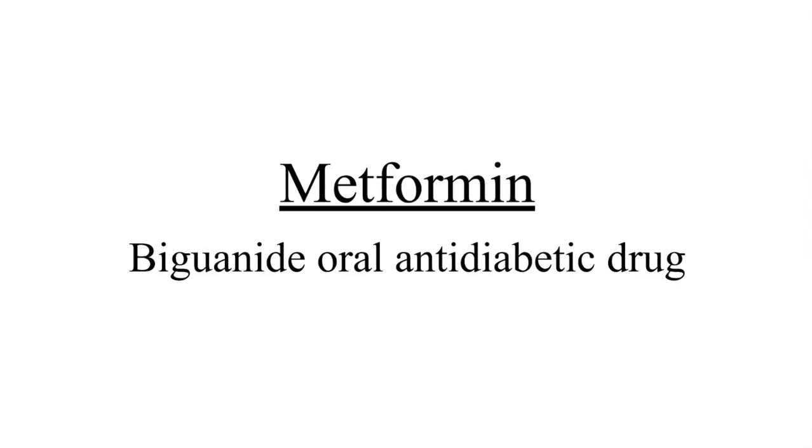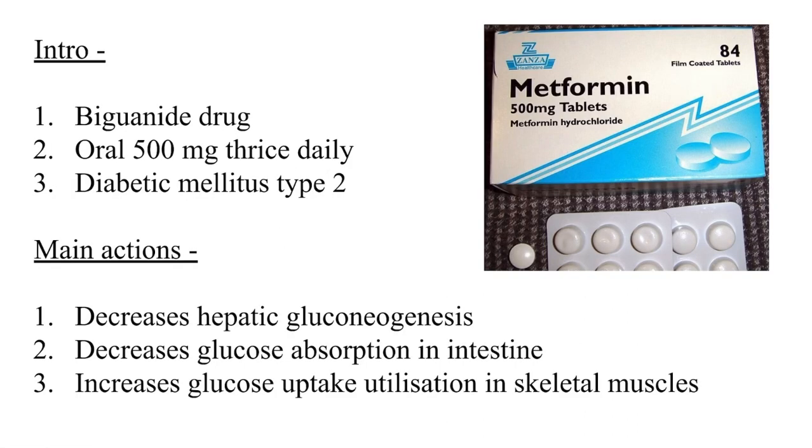Metformin is a Biguanide oral anti-diabetic drug. So, introduction: it is a Biguanide drug, orally given 500 mg thrice daily, given in case of diabetes mellitus type 2. Main actions are it decreases the hepatic gluconeogenesis, decreases the glucose absorption in the intestine, increases the glucose uptake